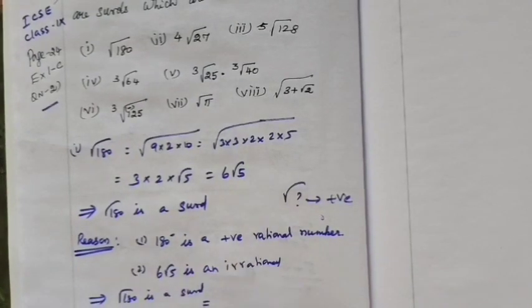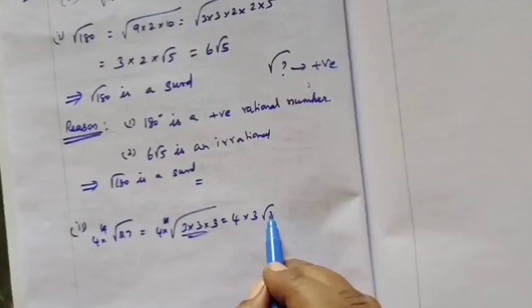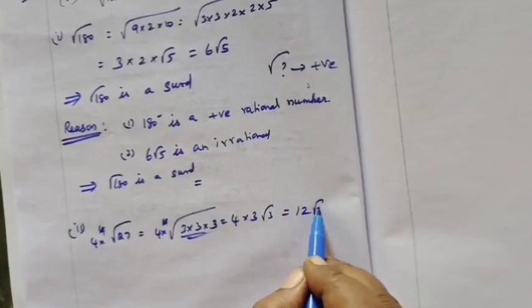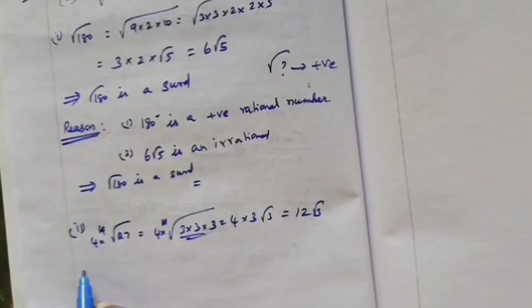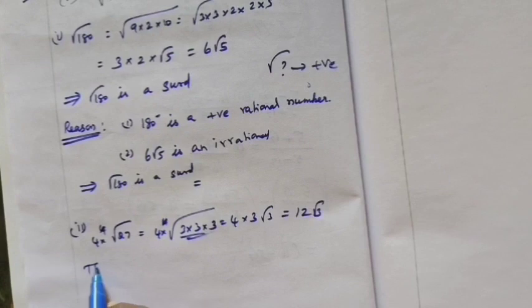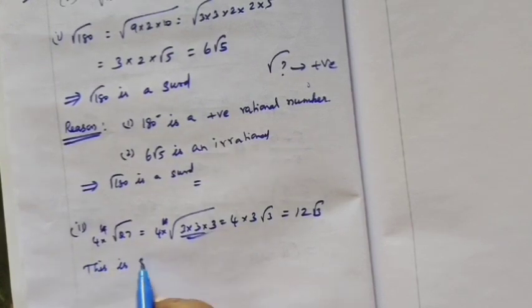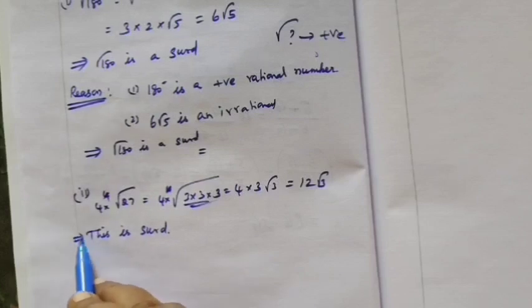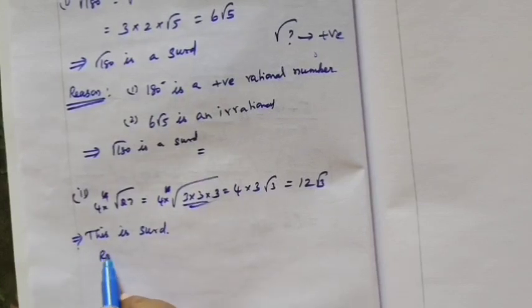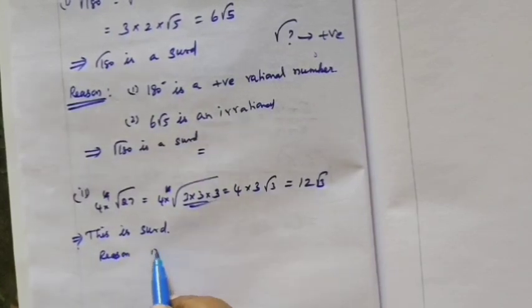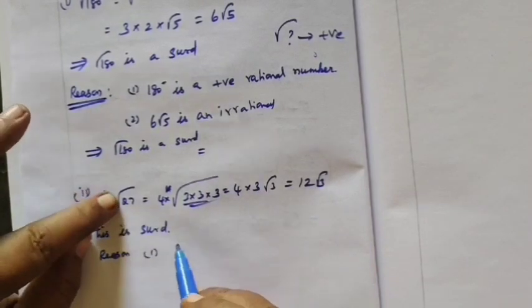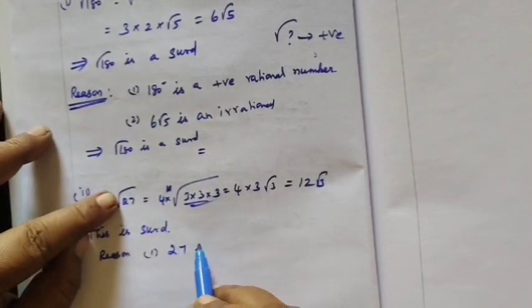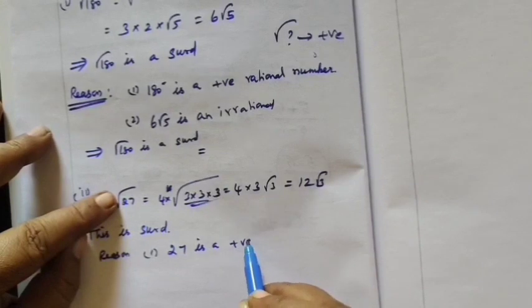This is already written. So for the root of 3, so 12 root 3. So this is a surd. What is the reason? Which implies this is a surd. Reason, first point, within the root 27 is a positive rational number.